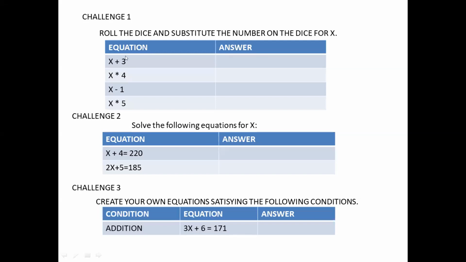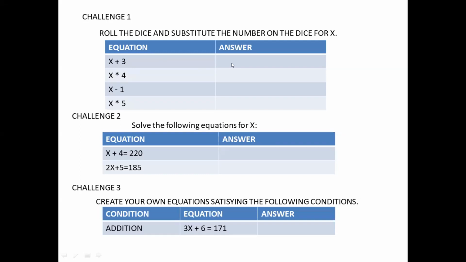For example, if they roll the dice and get 2, instead of X we put 2, take it as 2 plus 3, and the answer is 5. They note down all these answers on this table, and once they finish challenge 1, they go back to the game board and strike all the numbers on the game board, which was previously shared. So that's challenge 1.